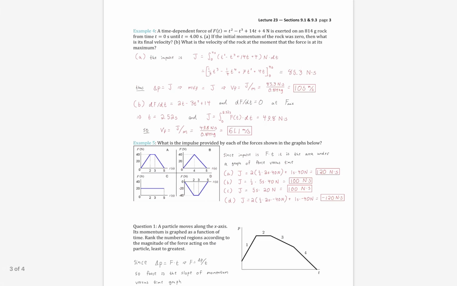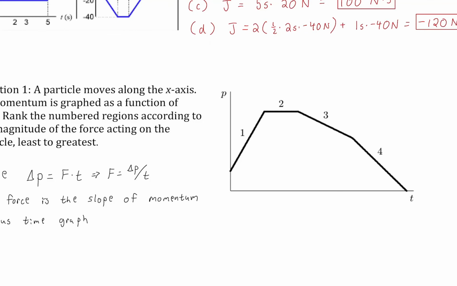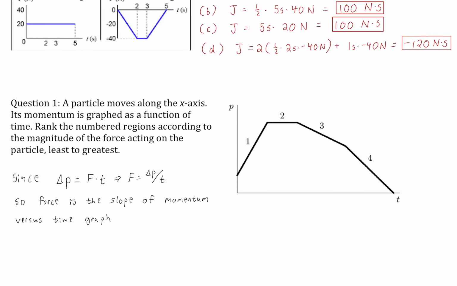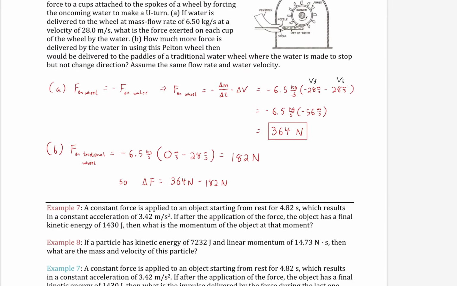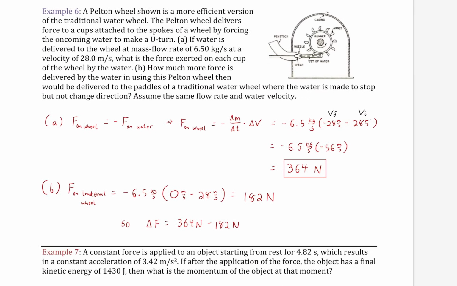I guess I left out the ranking. So if we're going from least to greatest, least is 4, then we have 3, and then 2, and then 1. So from least to greatest is 4, 3, 2, 1. Okay? All right, great.